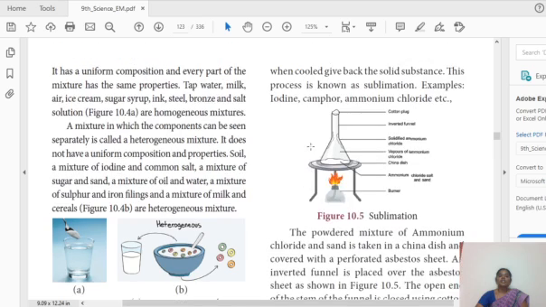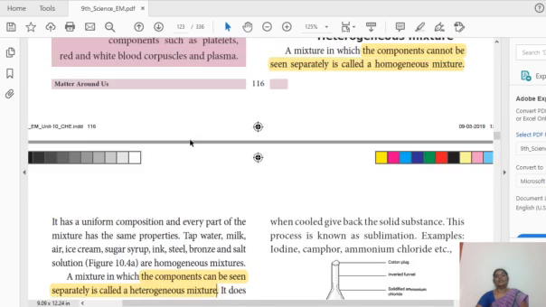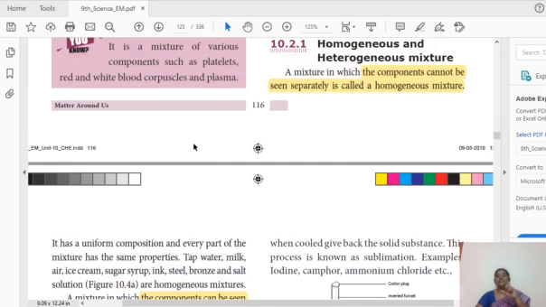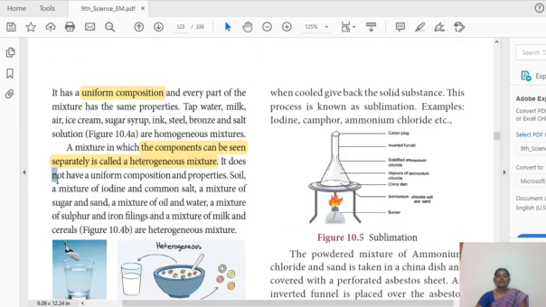So what about the heterogeneous solution? The components can be seen separately, then it is called a heterogeneous solution. So this is the first difference between homogeneous and heterogeneous mixture. Second, a homogeneous solution has a uniform composition, while a heterogeneous solution does not have a uniform composition. Each and every part of the mixture has the same properties in a homogeneous solution, and the properties are not the same in a heterogeneous solution.